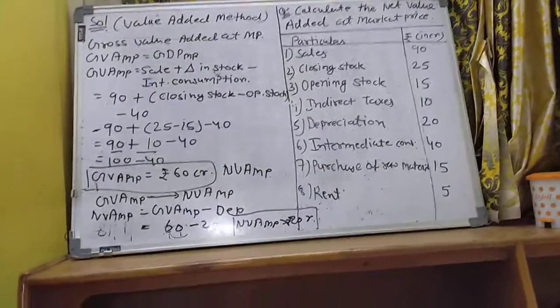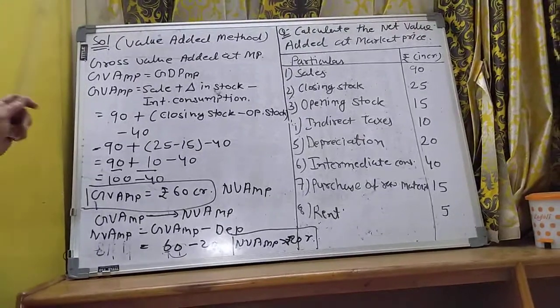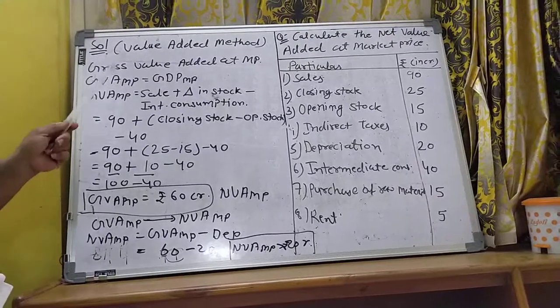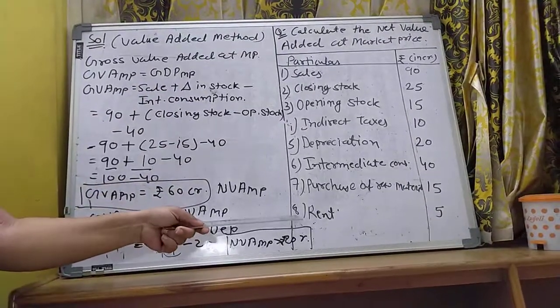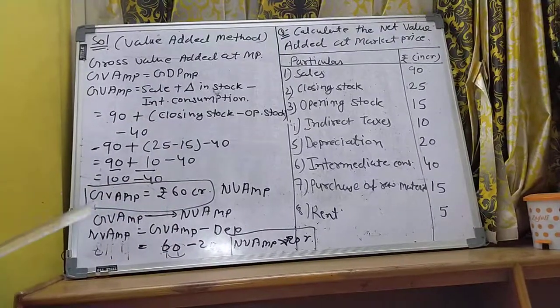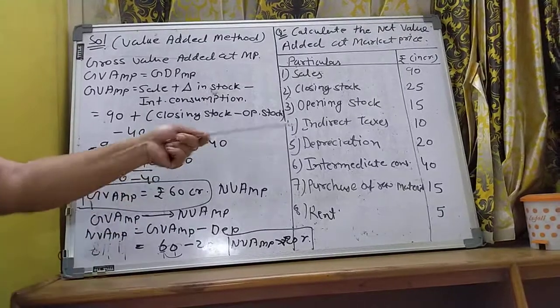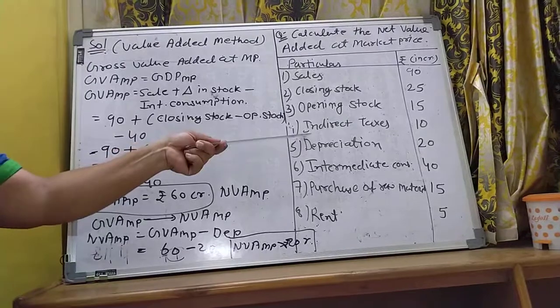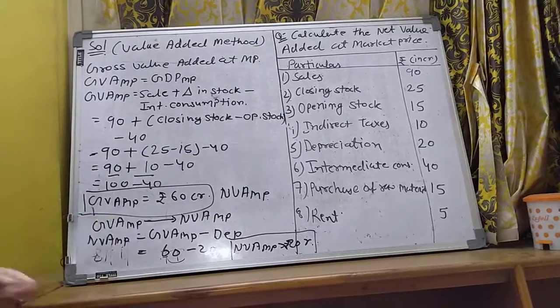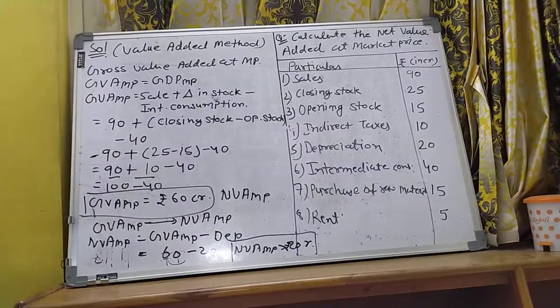Clear, all of you? Now listen again. We have learned only one method, the value added method, and in this sum rent is not a part of this method. Now indirect tax is also not a part of this method, but it is familiar to us. But rent is not familiar to us.